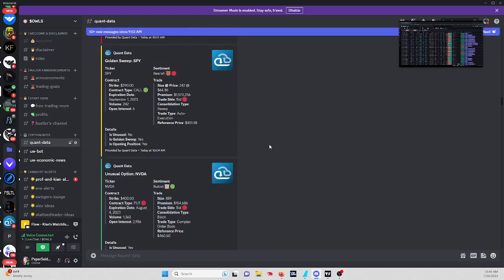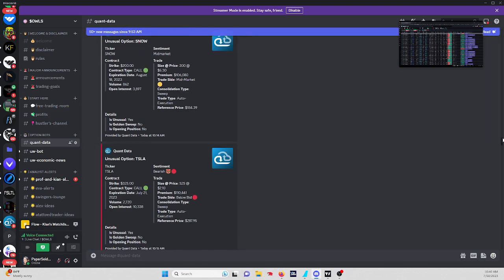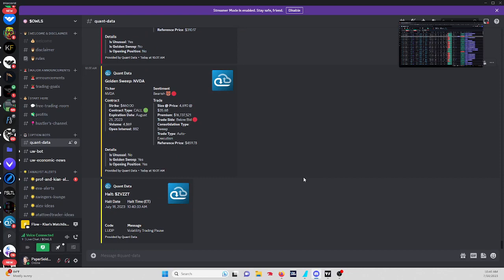Quant data, this is basically flow that comes in from quant data. I don't know how many people use it. This is just another tool. For example, golden sweep of NVIDIA 460 call, it's below the bid. But be careful with these.